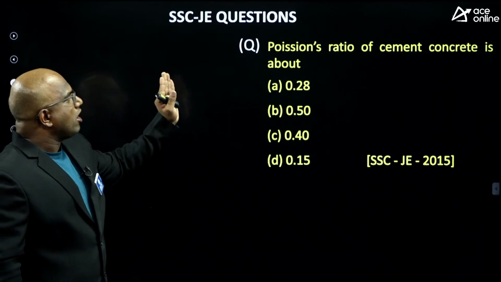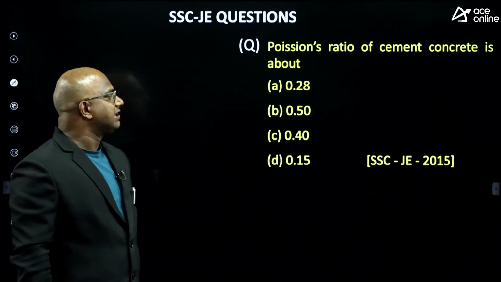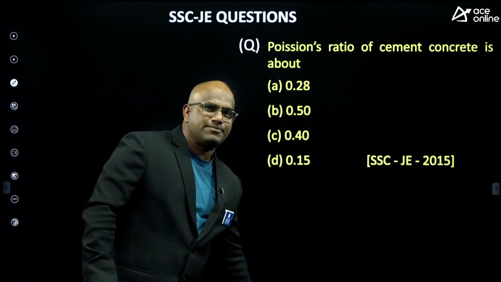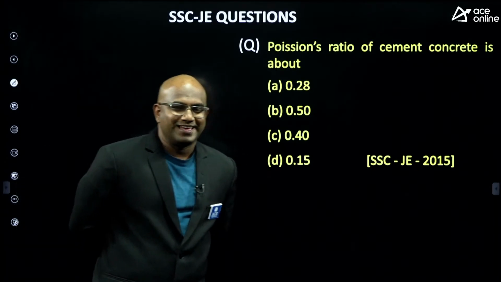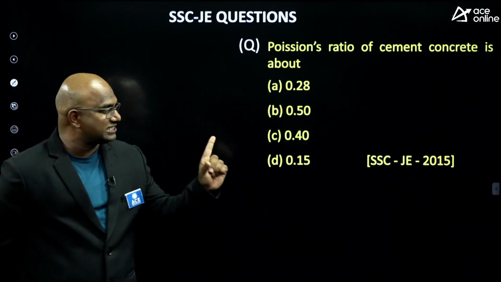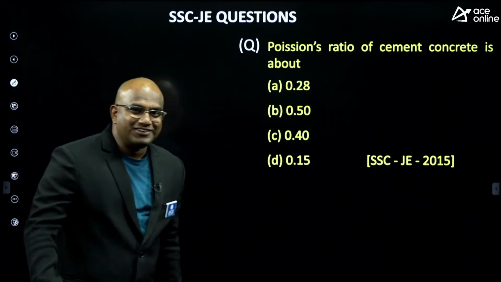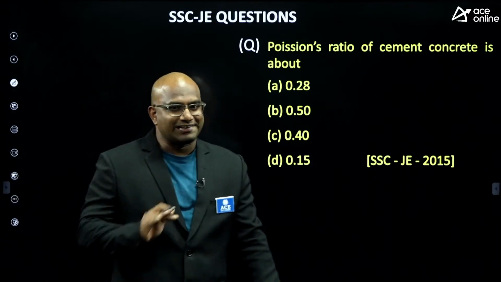Now, the Poisson's ratio of a cement concrete is about. Let us see who will give me the answer approximately. Especially I'm asking this question for civil engineering students because they deal with concrete very frequently.